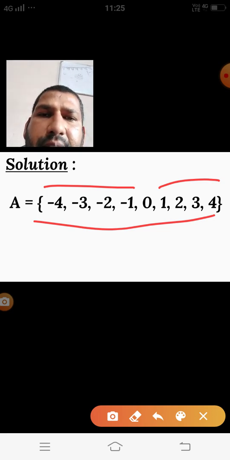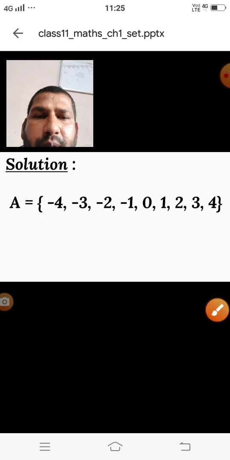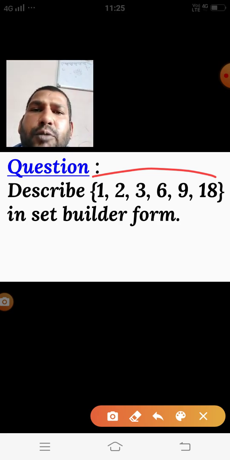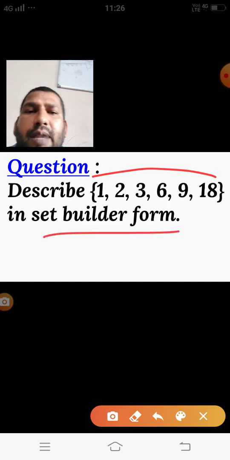The statement is given and we are writing it in roster form here. Let us take one more question. In this question the roster form is given, because the elements are separated by commas, and we have to write the statement, that is, in set builder form. What are we observing about these numbers 1, 2, 3, 6, 9 and 18?